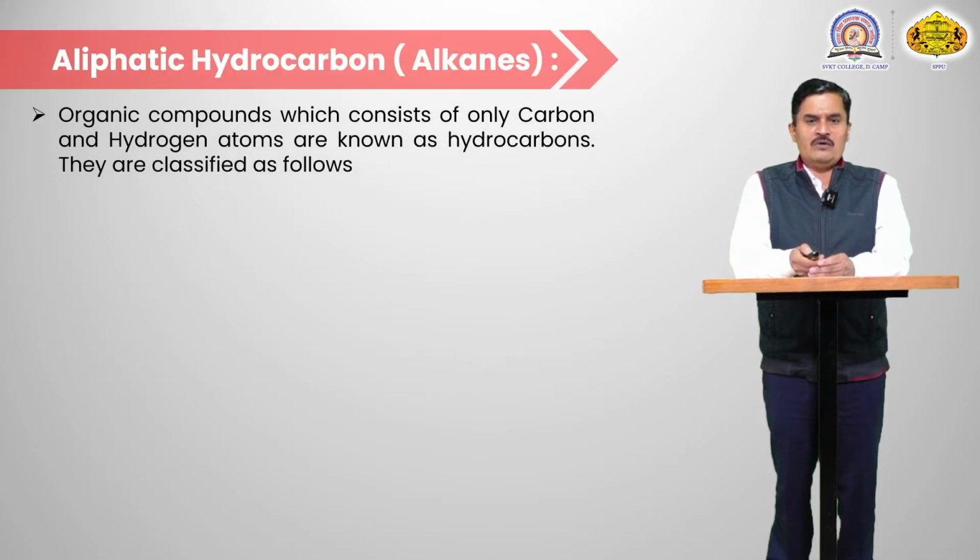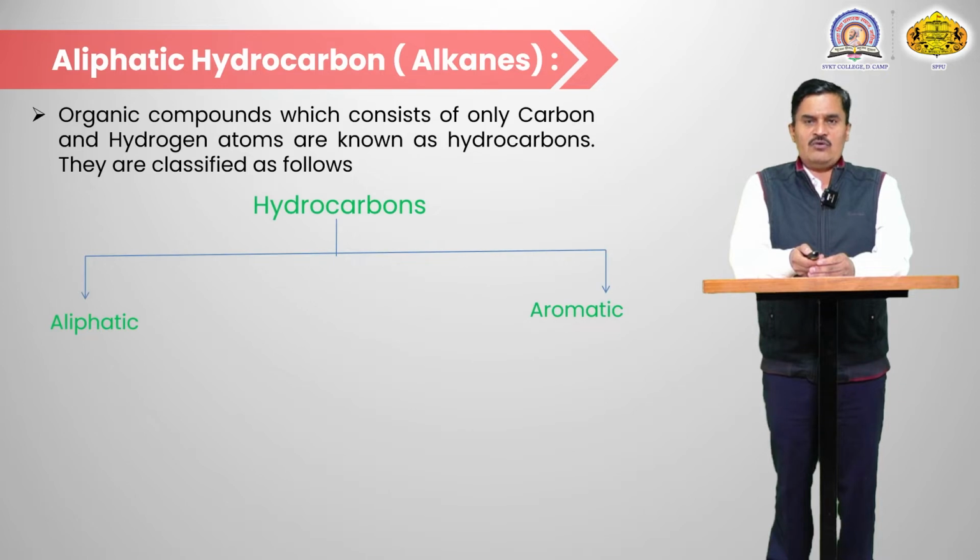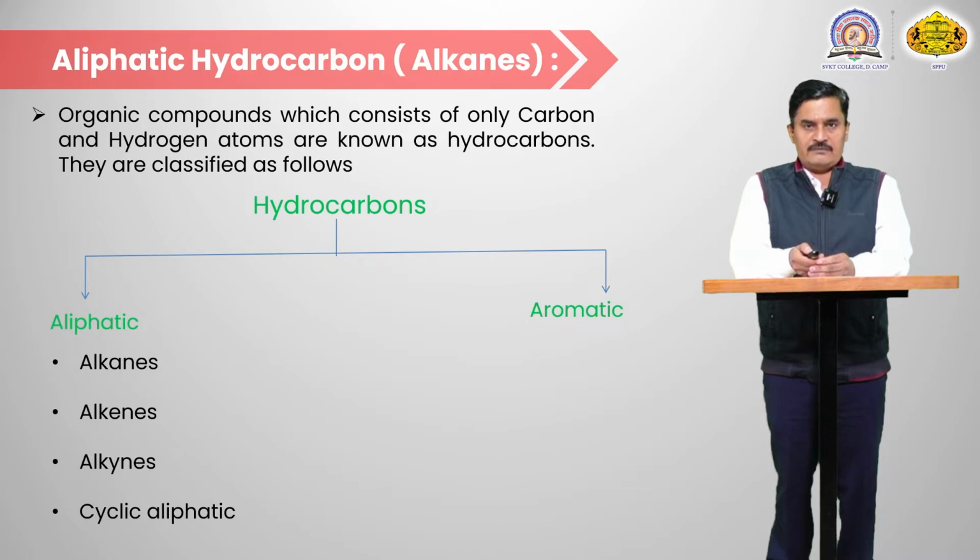So an organic compound which consists of only carbon and hydrogen atoms is known as a hydrocarbon. Hydrocarbons are classified as aliphatic and aromatic. Aliphatic hydrocarbons are, for example, alkanes, alkenes, alkynes and cyclic aliphatic hydrocarbons, meaning these compounds may be open chain or cyclic.